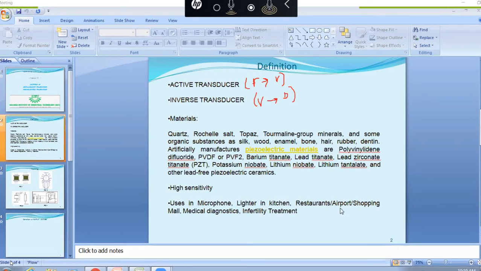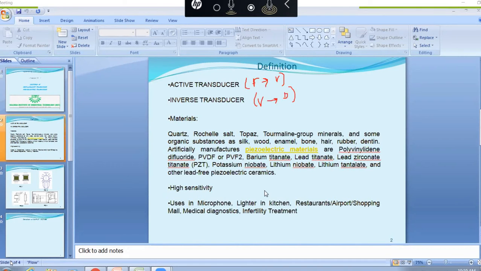Another application is in restaurants, airports and shopping malls, where piezoelectric crystals are also used. We have experienced that when we step near the door, it opens automatically.